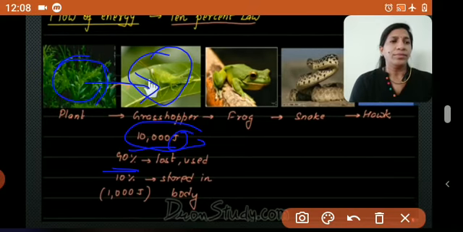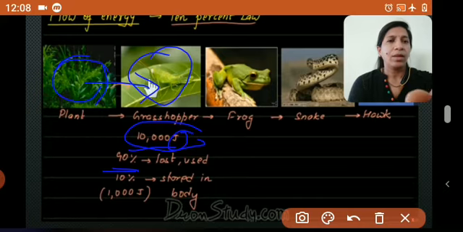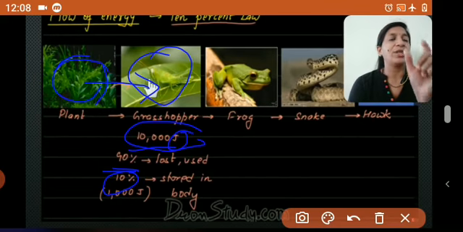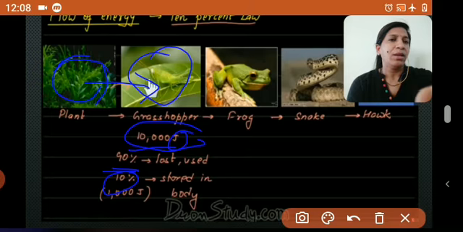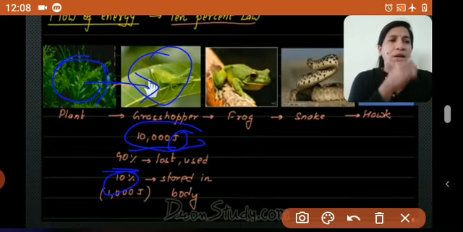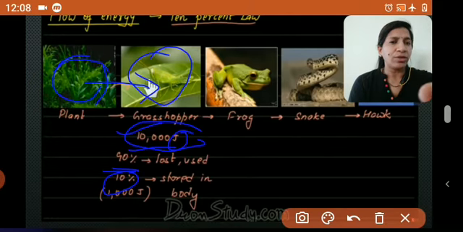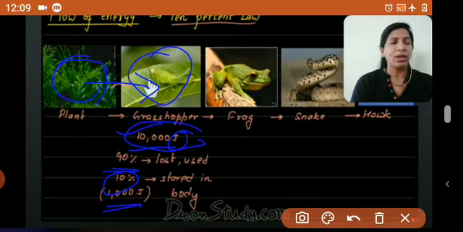Now 90% is used up, fine. Now only 10% is left, isn't it? So this 10% of energy is stored in the grasshopper's body. So you have to calculate here: out of this 10,000 joules, what is 10% of 10,000 joules? Then we will get 1,000 joules. Okay, fine.